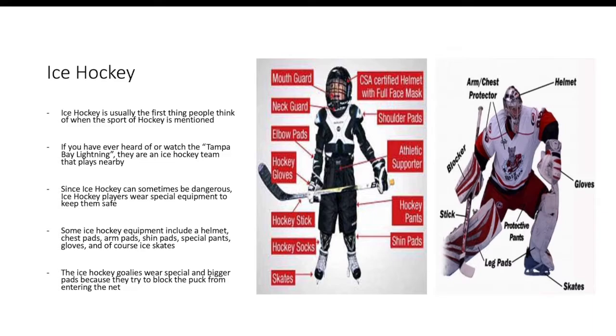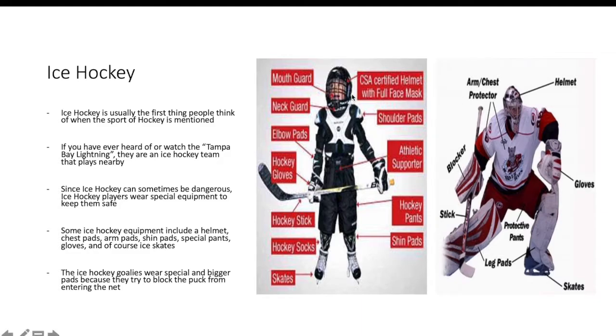Some ice hockey equipment include a helmet, chest pads, arm pads, shin pads, special pants, gloves, and of course ice skates to skate with. The ice hockey goalies also wear special and bigger pads because they try to block the puck from entering the net and they want to keep themselves safe from the hockey puck.